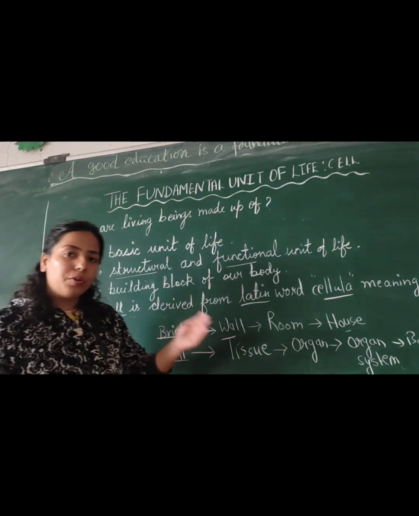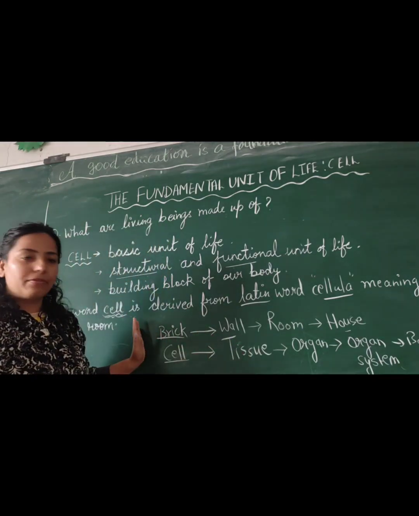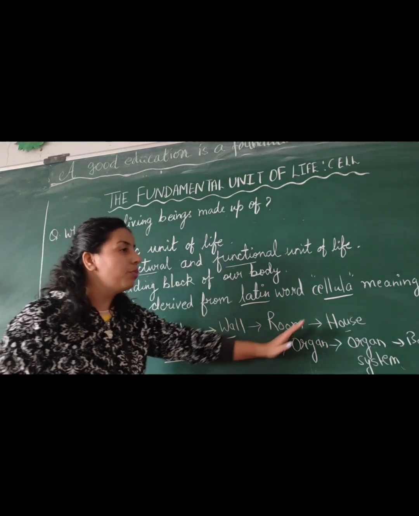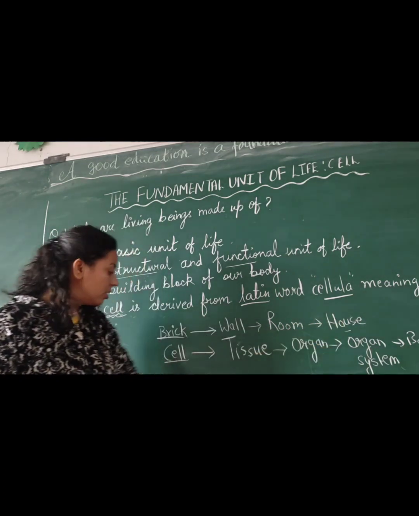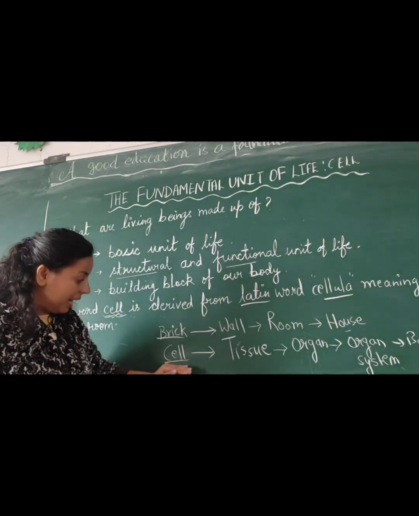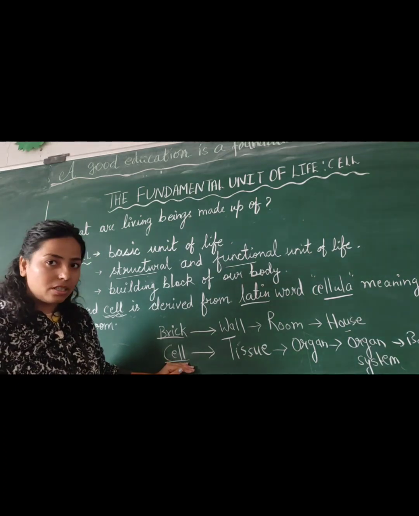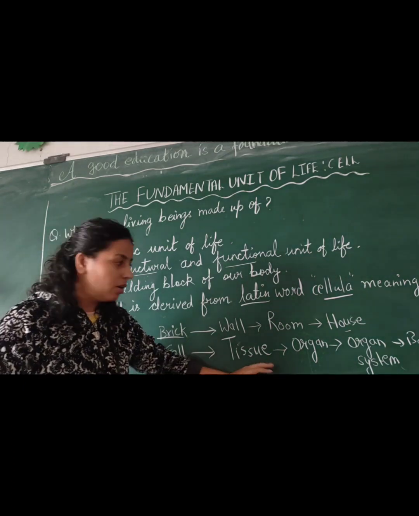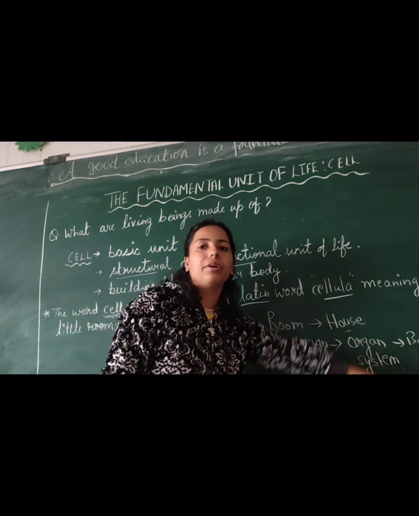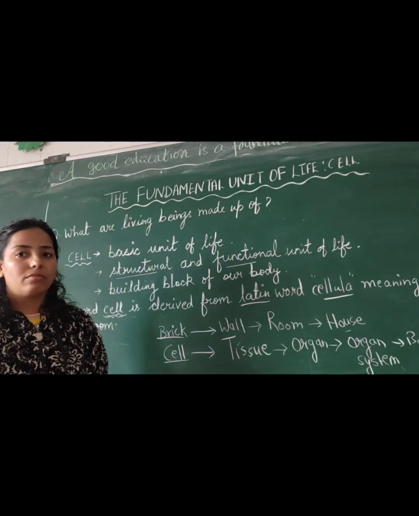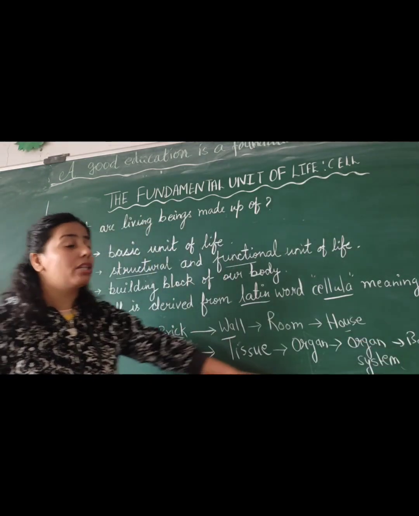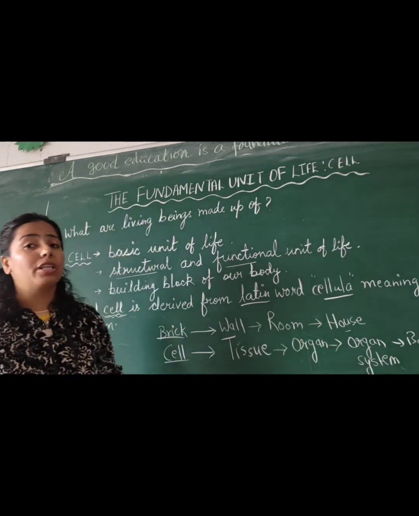So if you want to understand, you can understand with the help of this: brick, wall, room, house. Got it? Then in our body: cell, basic unit, fundamental unit, tissue, organ, system and body. Got it? So different organs will make the organ system and the organ system will make the human body.